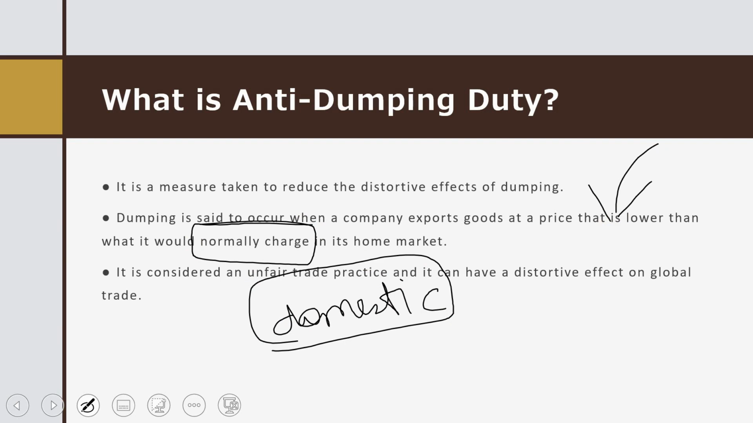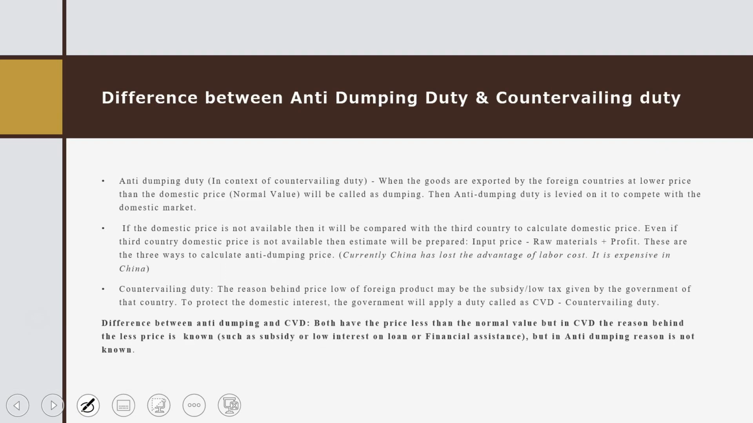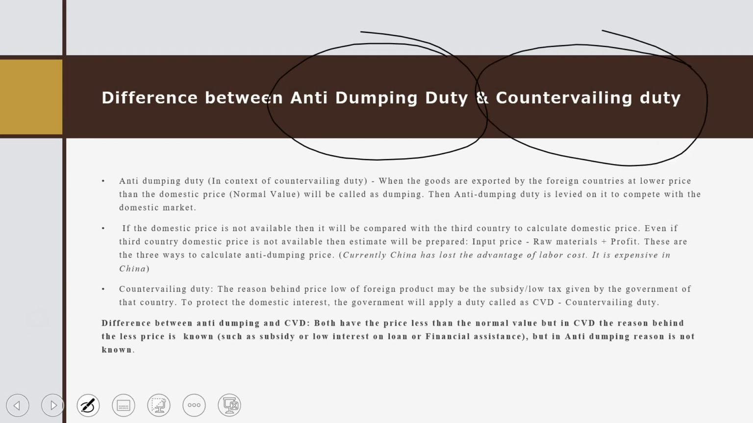Okay, normal charge means the domestic price. So it is considered an unfair trade practice, with a risk of distortive effects on global trade. Okay, so what is different now? We will see. You have understood the anti-dumping duty, but with respect to your exams and all government exams, we have to compare anti-dumping duty and countervailing duty. So what is anti-dumping duty and what is countervailing duty?